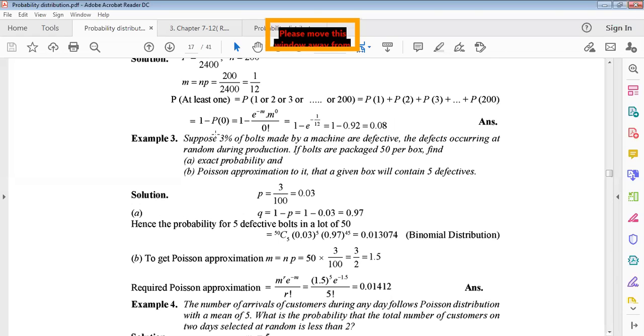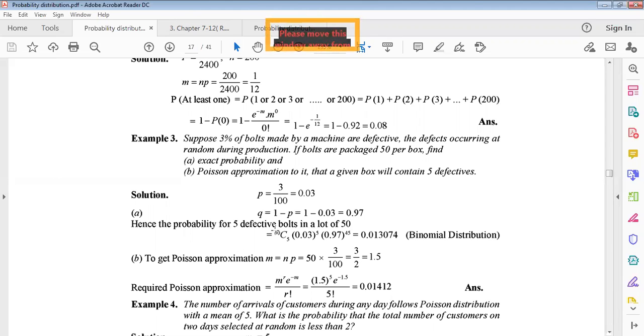First of all, 3% are defective. Therefore probability p equals 3 by 100, that is 0.03 only. Now for part A, we find the probability q. Total probability is 1, so q is 1 minus probability of success p. This is why 0.97 is q. That means not defective.